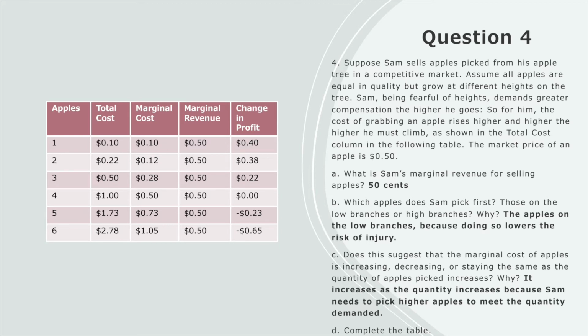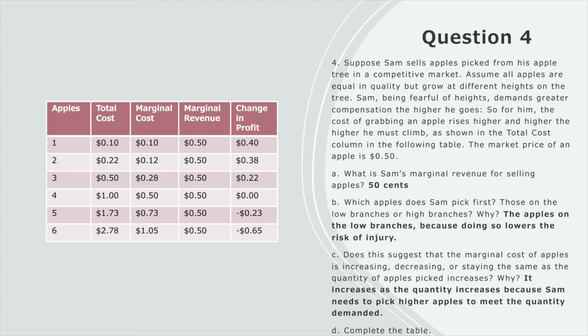Filling in the table, we see that the marginal revenue is constant at 50 cents for the example. Then the marginal cost is our total cost minus the previous quantity's cost. So in order, the marginal costs are 10 cents for one apple, then 12 cents, 28 cents, 50 cents, 73 cents, and $1.05. The change in profit is then the marginal revenue minus the marginal cost. So again, in order, they are 40 cents for one apple, 38 cents, 22 cents, $0, negative 23 cents, and negative 65 cents. So Sam is going to pick 4 apples because that's where his change in profit levels off and stops increasing.